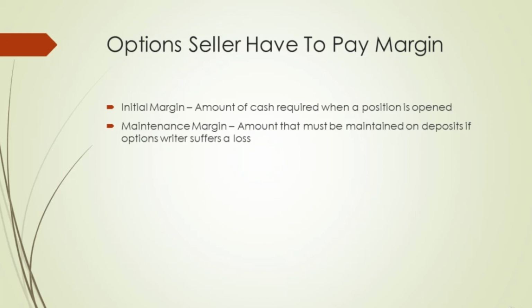Initial margin is the amount required when a position is opened, and maintenance margin is the amount that must be maintained on deposit after a position is opened if an option writer suffers a loss. A margin call is issued by a brokerage firm to bring margin deposits up to initial levels. The minimum initial margin requirement for an equity option varies from broker to broker.